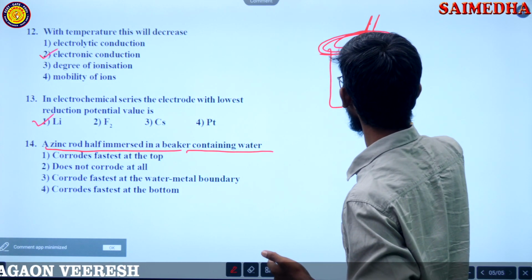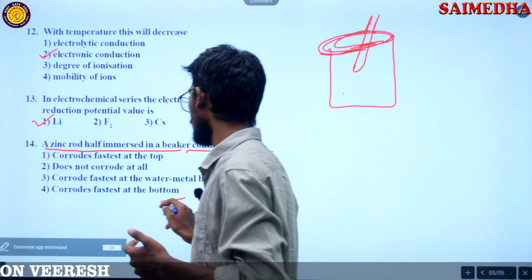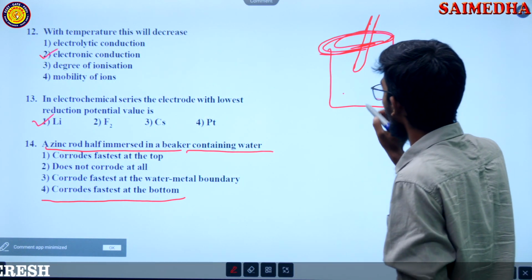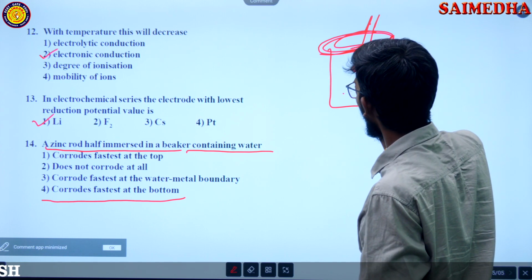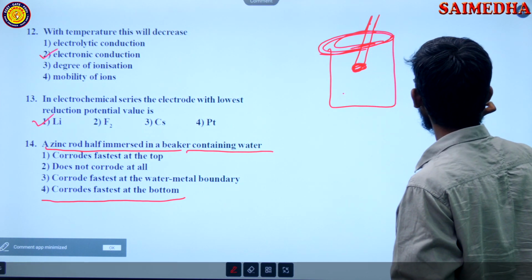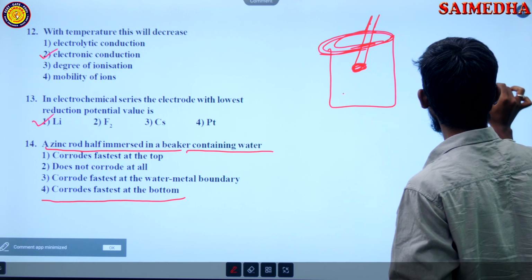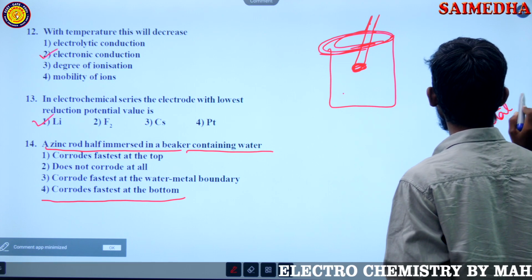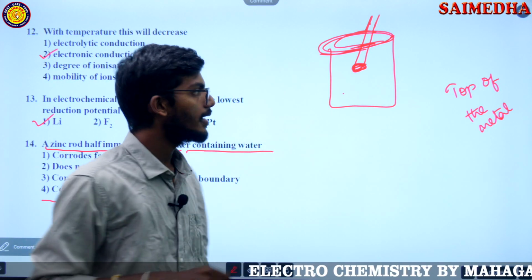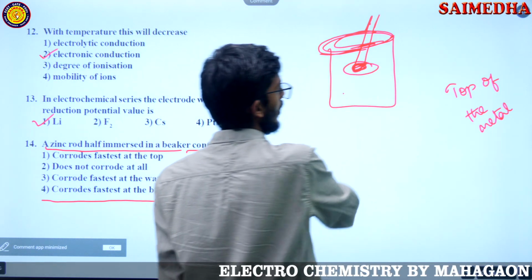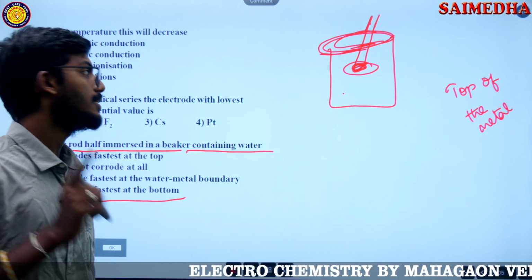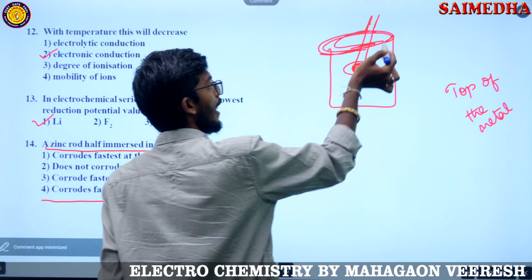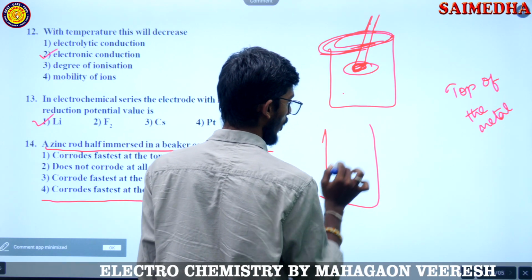Actually, zinc corrodes fastest at the boundary.